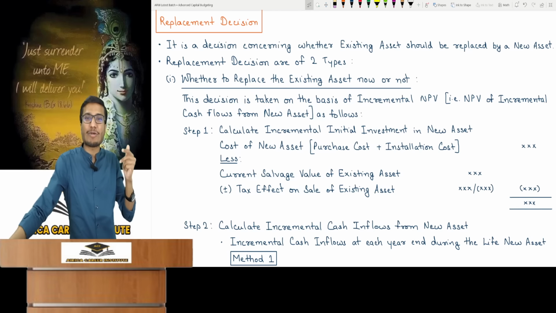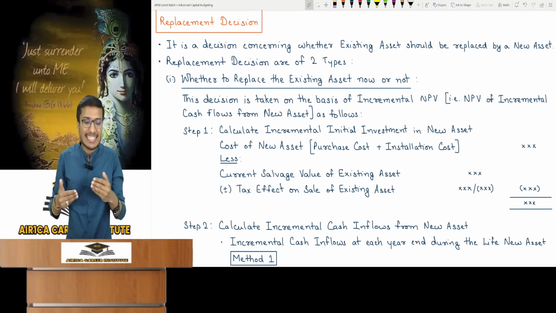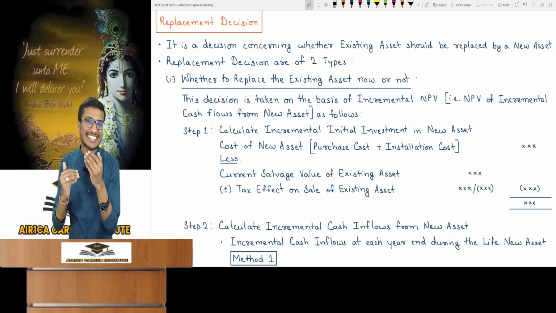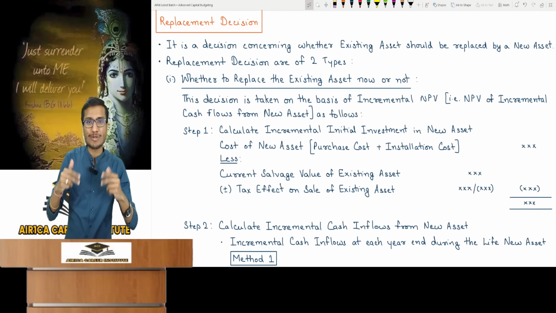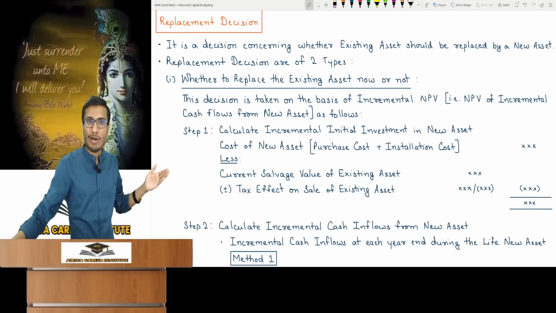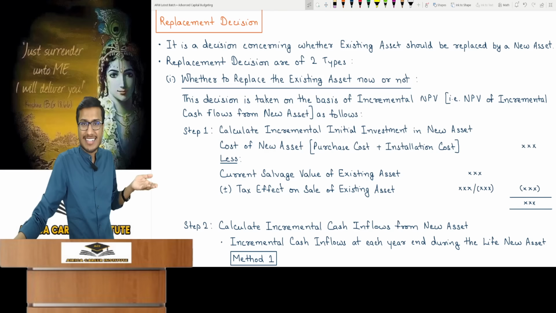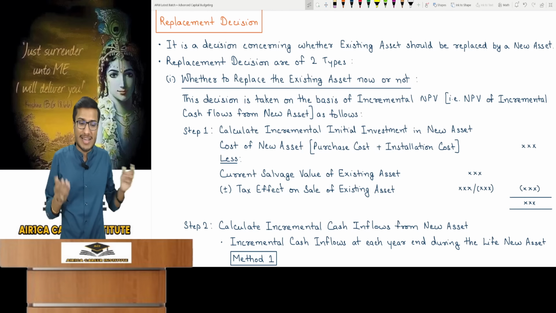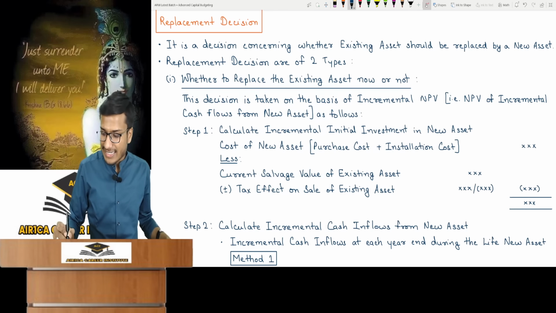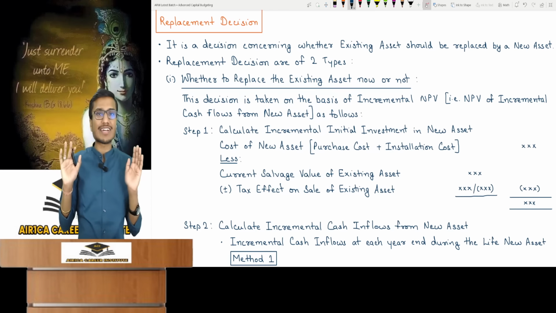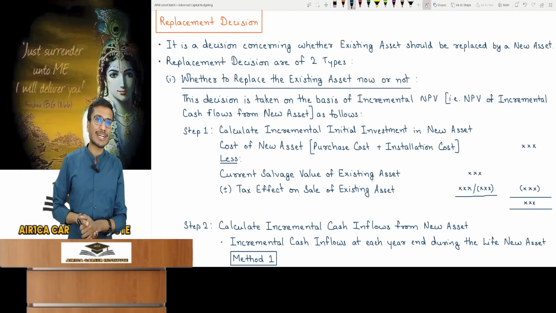But if you sell the existing asset, there will also be a tax effect. You know that, right? Suppose the existing asset salvage value is more than its book value today, then tax will be payable. If book value is more than salvage value, there would be a tax saving. If tax payable, it would reduce salvage value. If there's tax saving, it is added to salvage value, as you'll receive salvage value and also tax saving. And then you will calculate this total amount internally. So internally salvage value plus or minus tax effect. Then that will finally be reflected. This final amount will be deducted from the cost of the new asset.